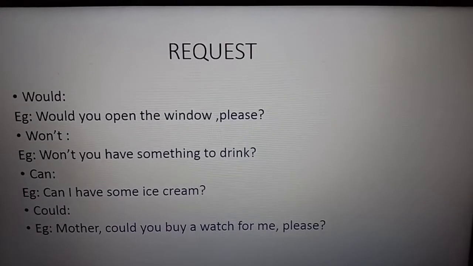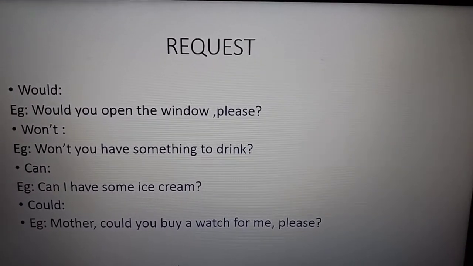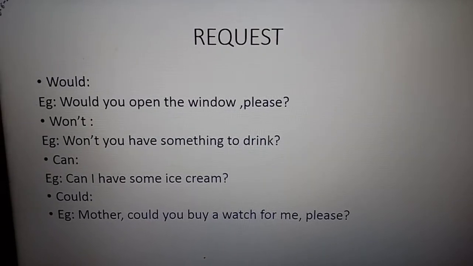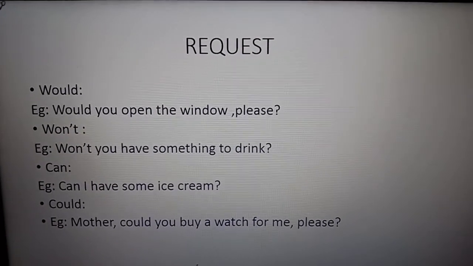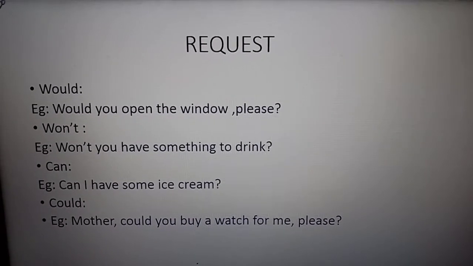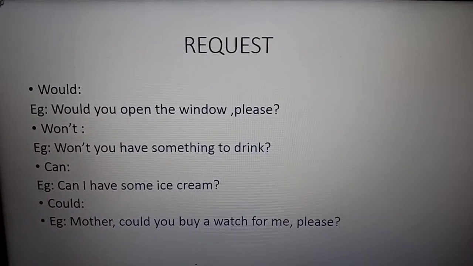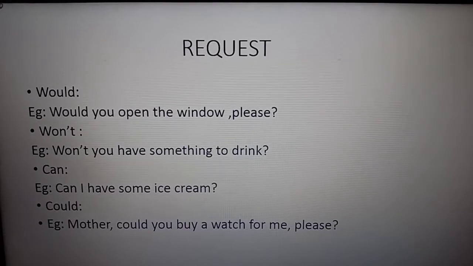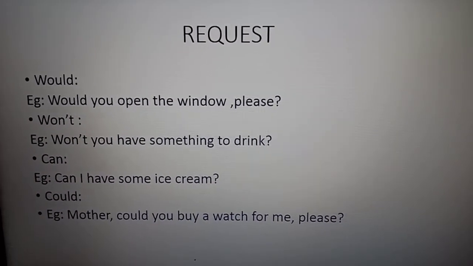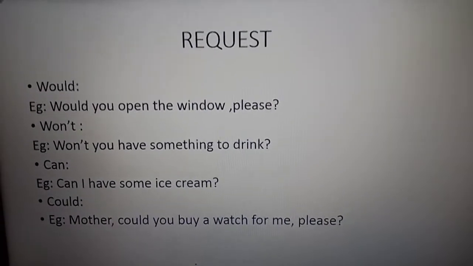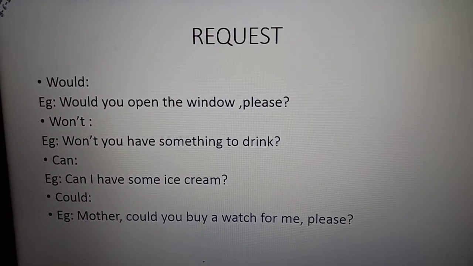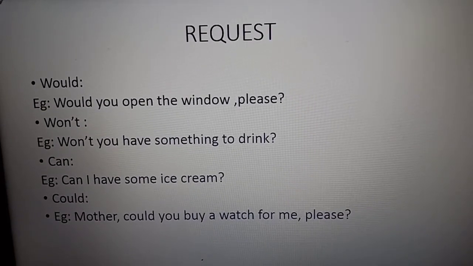It is also called modal auxiliary, or modals. Sometimes it is also called moods, because all modal auxiliaries express the mood of the speaker. Now for obligation, advice, suggestion, we use should, must, ought to. For permission we use may, can, could. For possibility we use may, might, can, could. For prohibition we use must not, ought to. And for request we use will, would, can, could.